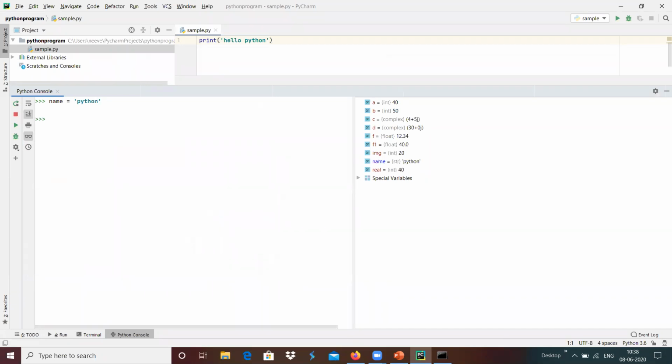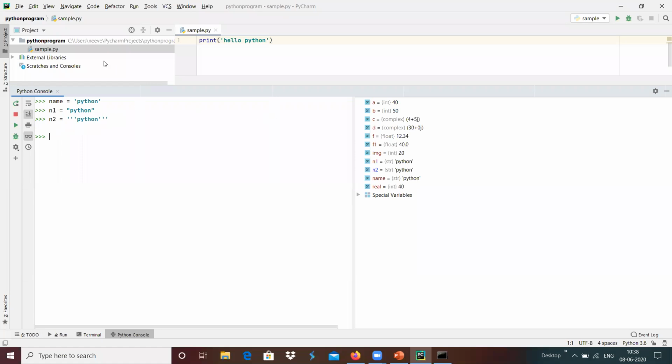And we can also define a string variable n1 with double quotes over here, and we can also define a string variable with triple quotes like this. We have the triple quotes over here, and I'm going to type Python.